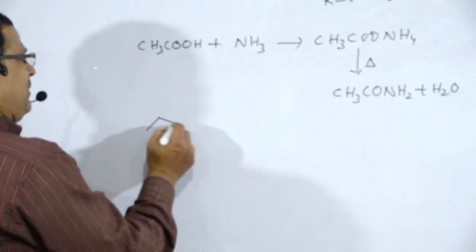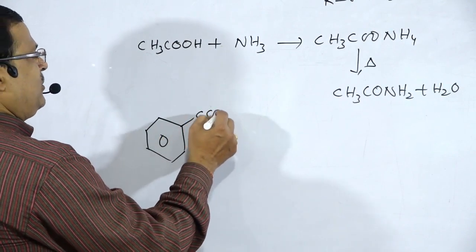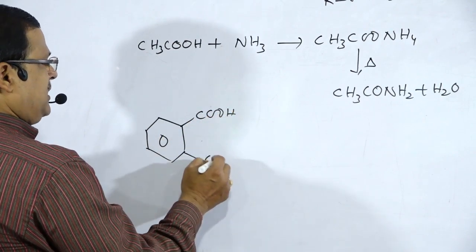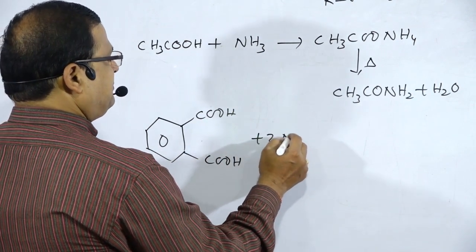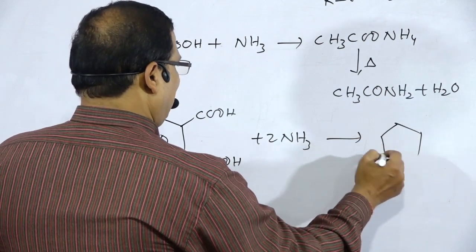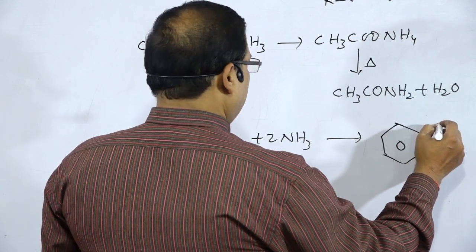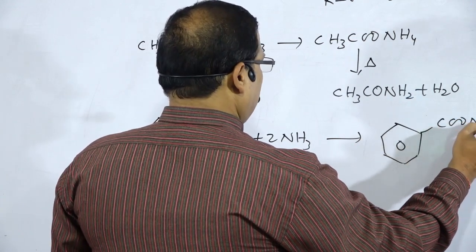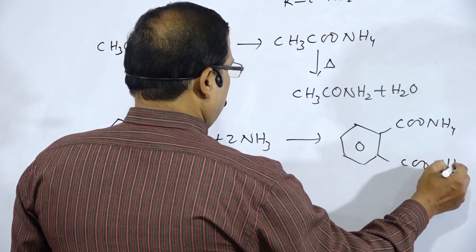For example, if we take phthalic acid treated with ammonia, there is the formation of the ammonium salt of phthalic acid, with two CONH4 groups.